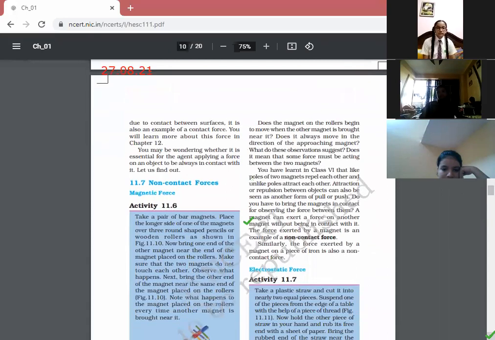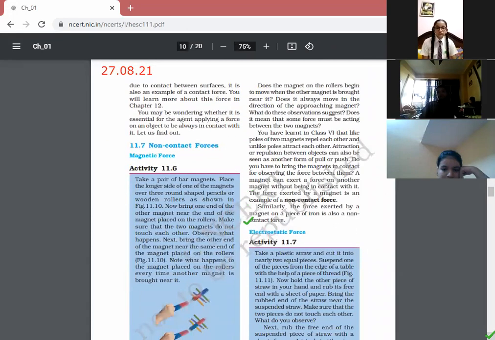So frictional force also comes into play when there is a contact. It is also an example of a contact force because an object will stop only when it is in contact with the surface. So first of all, we read one force, that is the muscular force. Second, we read the frictional force. These both are contact forces.